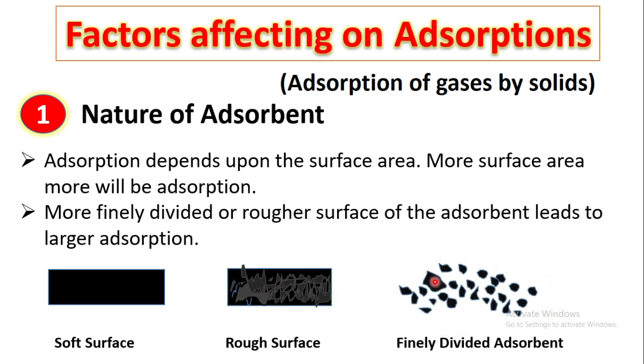Now look at this diagram here. Let us consider a small fraction of the particle. This is the area accessible to the adsorbate molecules. From all the sides, gas molecules may get adsorbed over this surface. So the finely divided adsorbent will adsorb more gaseous particles than the rough surface and than the smooth surface.